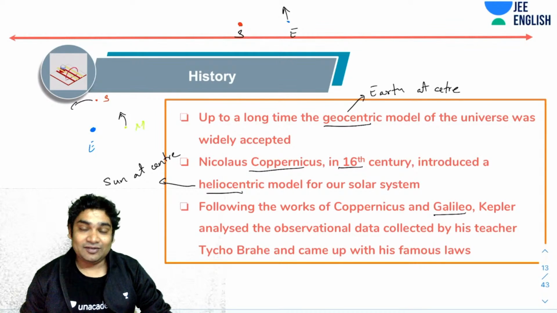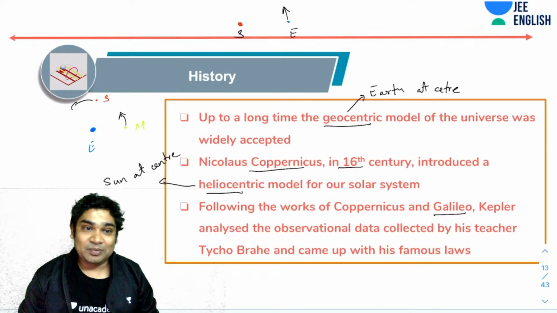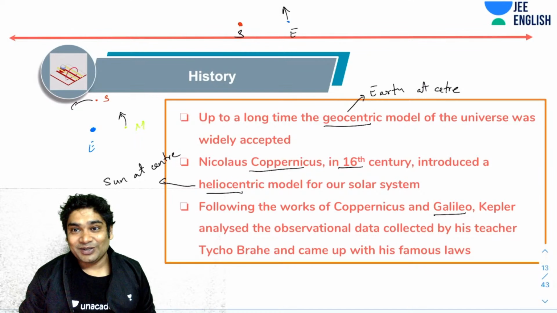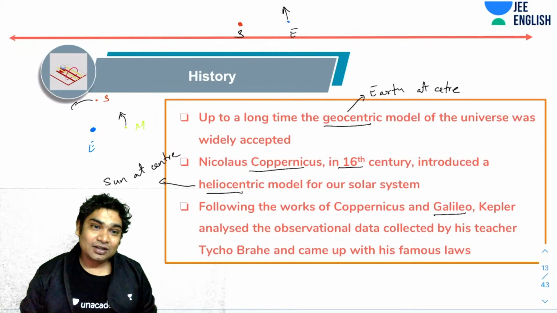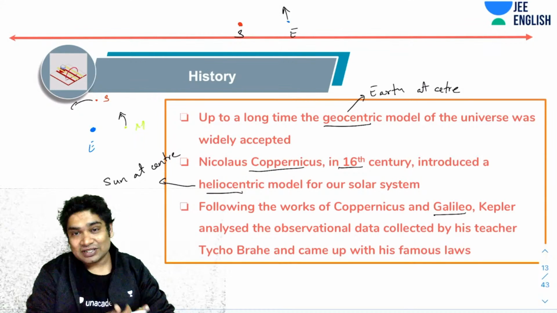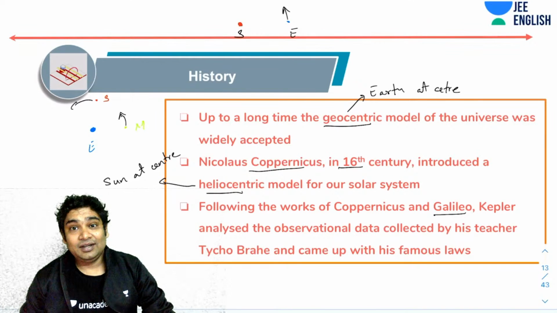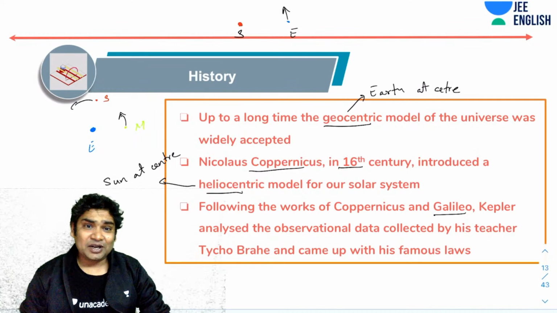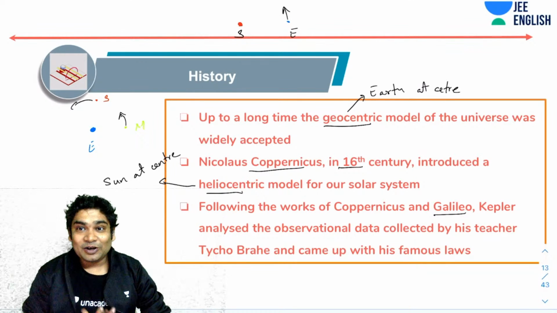So imagine, it was the sacrifices of people like Copernicus and Galileo that have led us to the advancement of this theory. So everything that you are studying has come from hundreds or thousands of years of research and arguments, and has had a lot of sacrifice behind it also. So you guys must appreciate this.